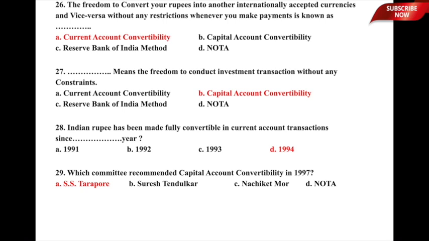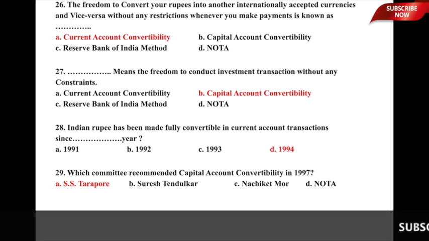Let us now move to the next one and the last question in this session. Which committee recommended capital account convertibility in 1997? Options are A, S.S. Tarapore Committee, B, Suresh Tendulkar Committee, C, Nachiket More Committee, and D, none of the above. So here the correct answer, a very difficult sort of question: the committee which recommended capital account convertibility in 1997 was by S.S. Tarapore, and therefore option A, S.S. Tarapore, is the correct answer.